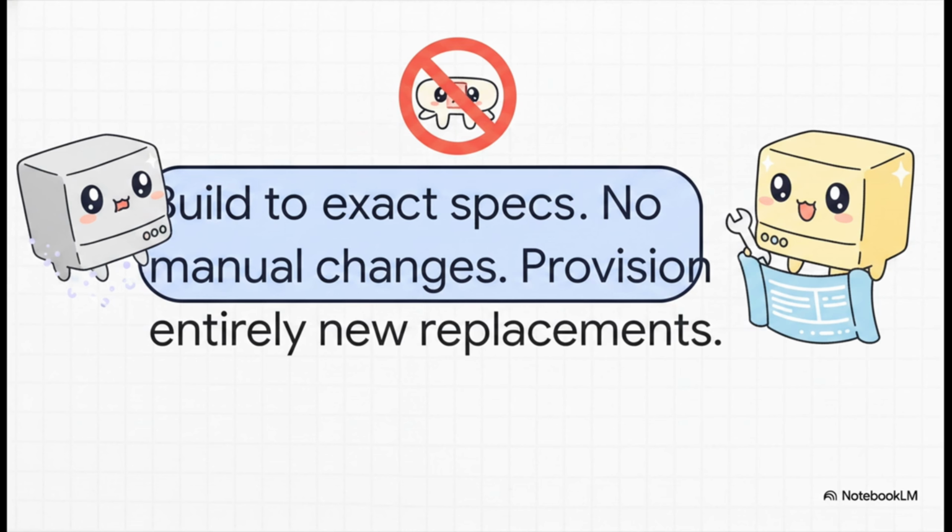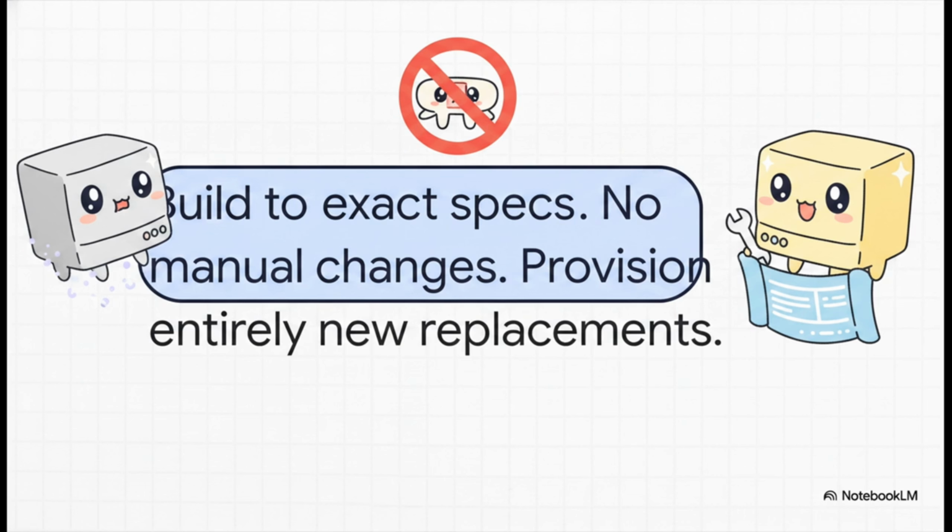Well, this brings us to the core philosophy of IaC, immutable infrastructure. Let's use a famous industry analogy here, pets versus cattle. In the old days, servers were like pets. We gave them cute names, and if they got sick, an engineer would log in and nurse them back to health with manual patches. With immutable IaC, servers are like cattle.